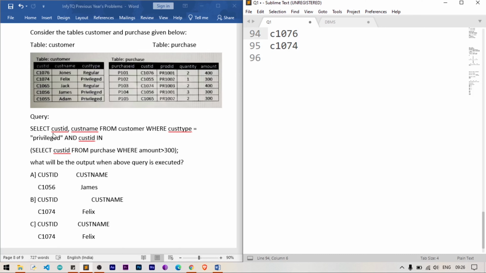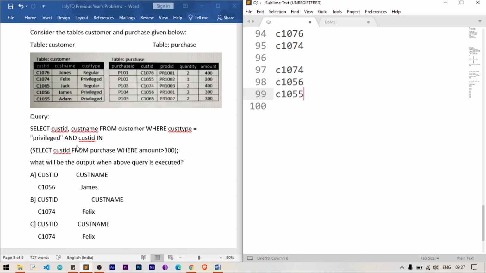Next, the main query: select customer ID and customer name from customer where customer type is privileged. He is only taking customer type as privileged. How many customers are privileged? C1074 is privileged, and C1056 is privileged, and C1055 is also privileged.